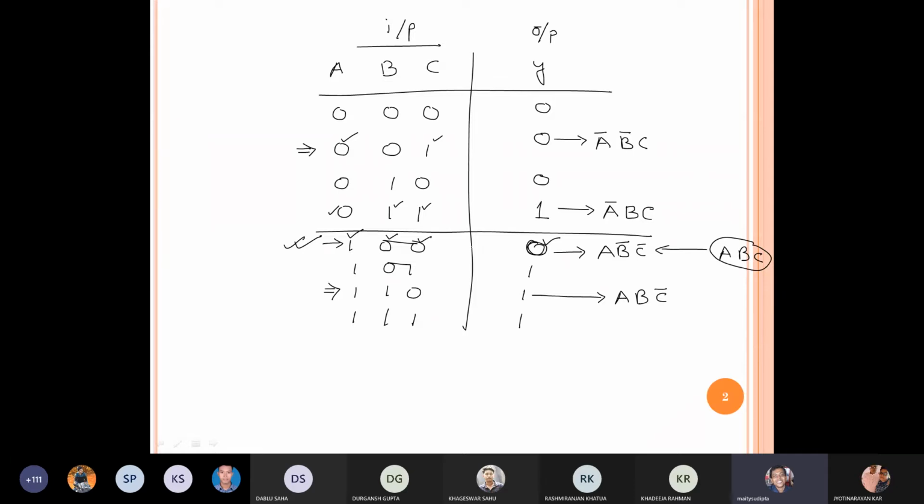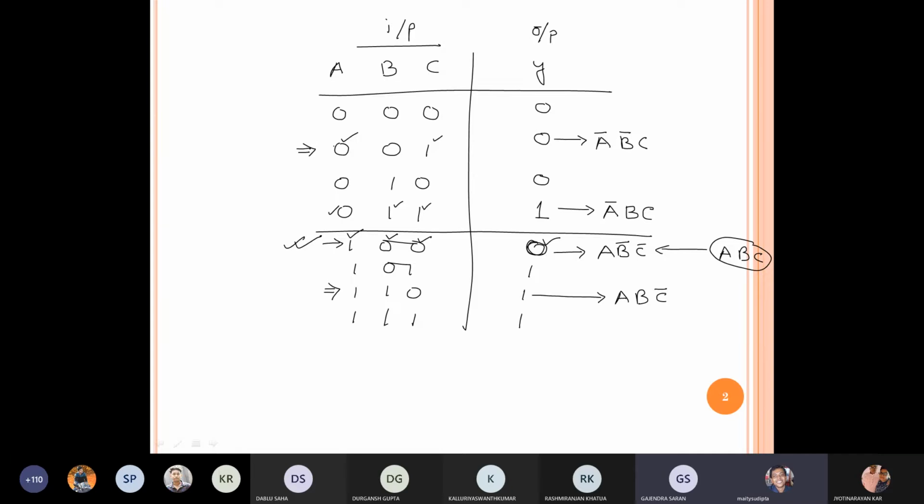In the second row, the output is 0, A, B, C bar, sir. For which row? Second row, sir. Then what? Tell me. Output is 0, so we have to write A, B, C bar, sir. Why? Because A is 0, right? Yes, sir. Then why are you saying that it should be A? It should be A prime. That is the convention, right?